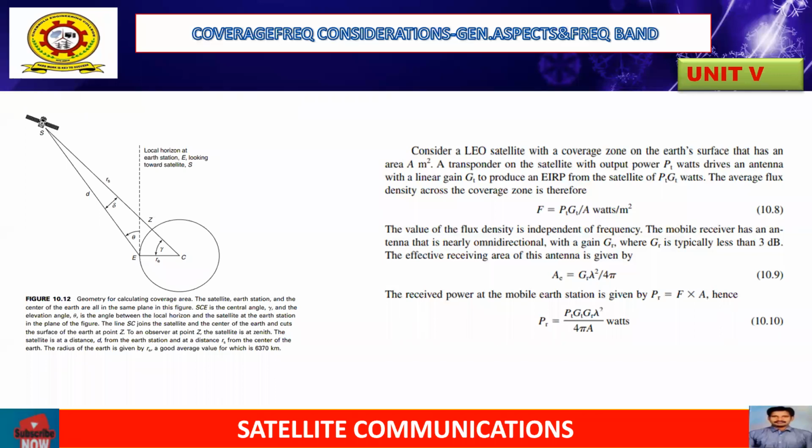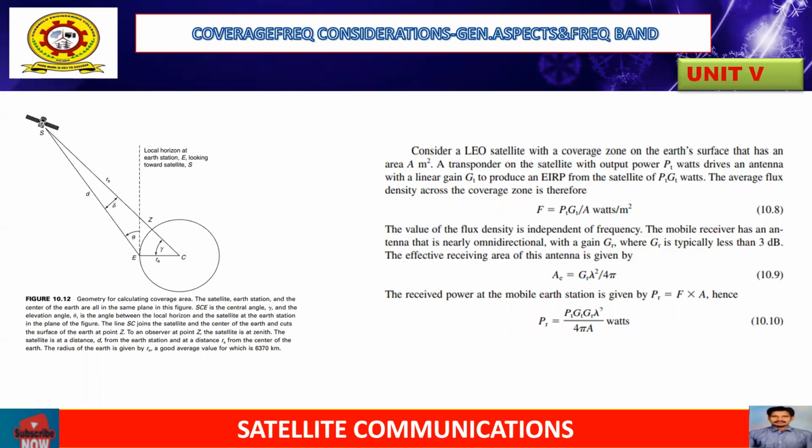Here we represent one geometry, in which we calculate the coverage area. This type of coverage area was completed in unit number 2. In this figure, the satellite, earth station and the center of the earth are in the same plane. The center angle gamma, the elevation angle theta, and the angle between the local horizon and the satellite earth station are represented in the figure. The radius of the earth is given by RE, approximately 6370 kilometers, so the coverage area is to be evaluated.